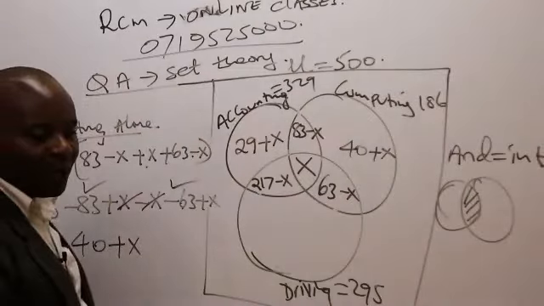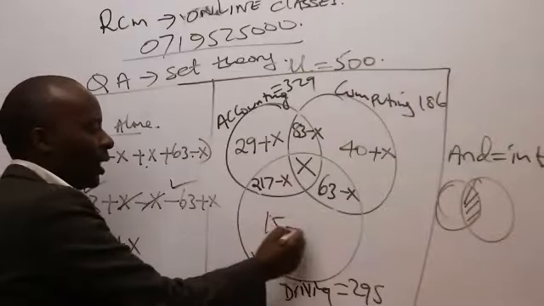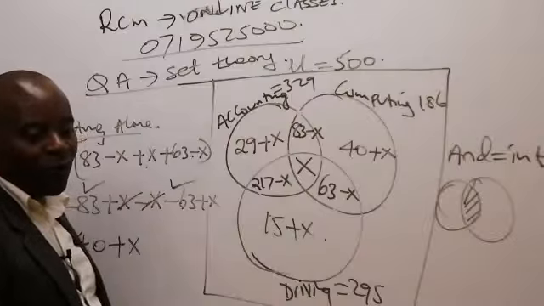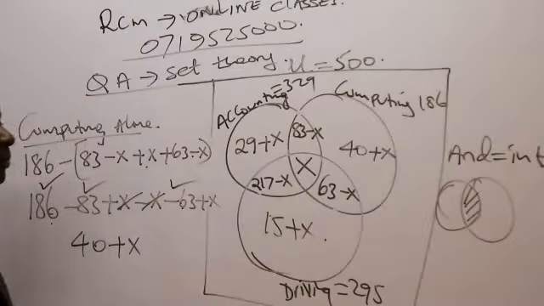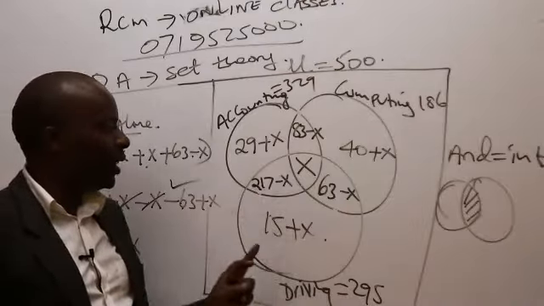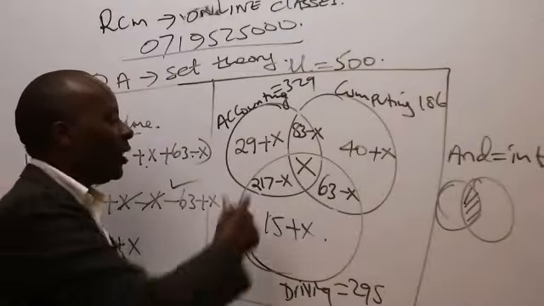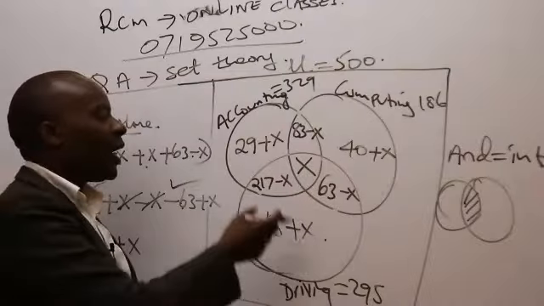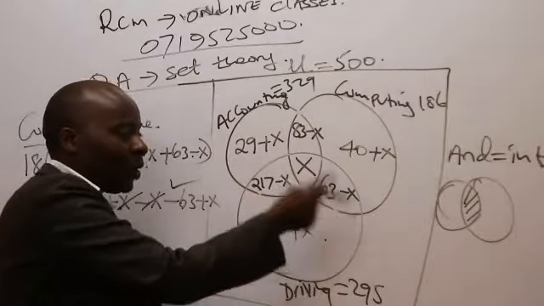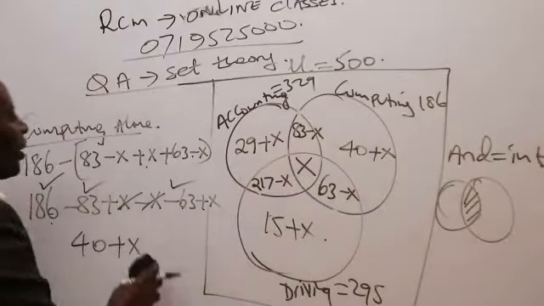Mary tells me it's supposed to be 15 plus x. Miriam also confirms the same. If you're not getting it, just take 295 minus 217 minus 63. You will be able to get 15. And then, of course, the minus here will cancel out, and the minus and plus will cancel out. You may think it's minus, but when you are putting brackets, it will end up being positive. And that is it.